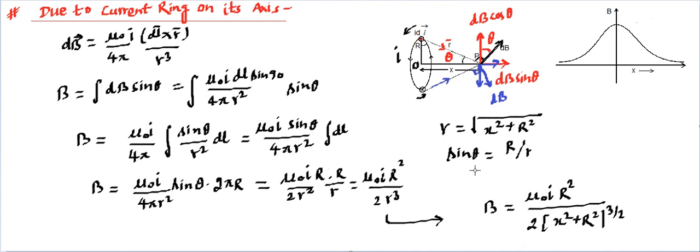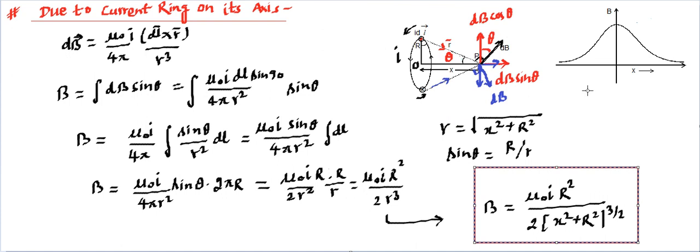So this comes out to be a formula for magnetic field on the axis of a current carrying loop, and this is mu naught I r square upon 2 in bracket x square plus r square raised to power 3 by 2. Making sense? So that's an important formula, we can remember it.